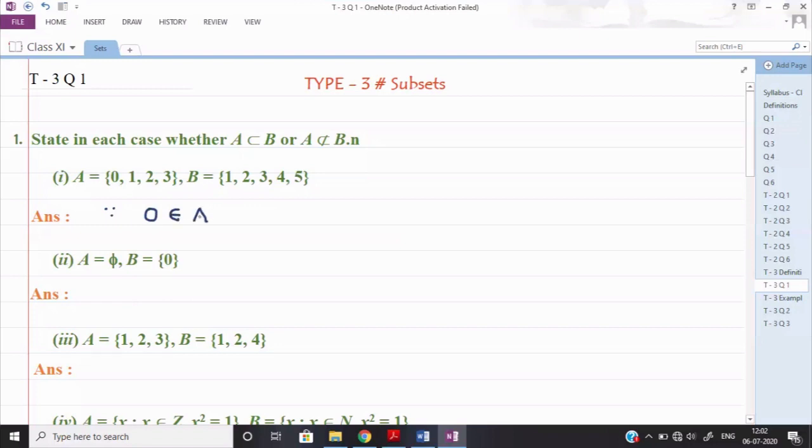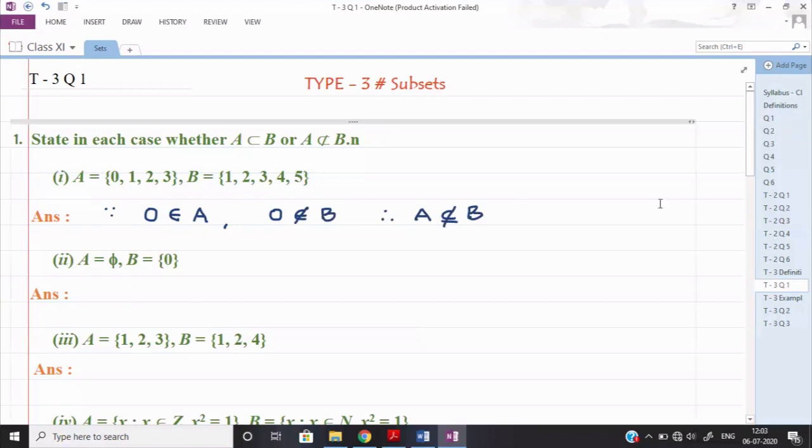I have told you this earlier. Element we always write with the symbol belongs to, and when one set is a subset of another, we use the notation of subset. So 0 belongs to A, but 0 does not belong to set B. Therefore A cannot be a subset of B. A is not a subset of B.